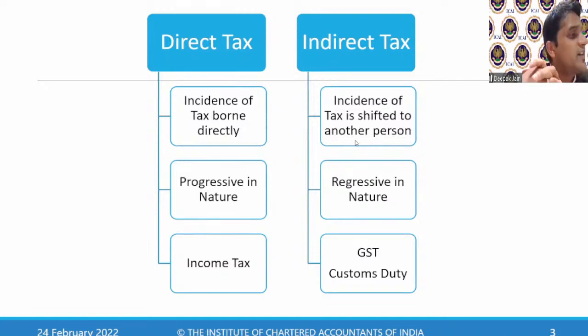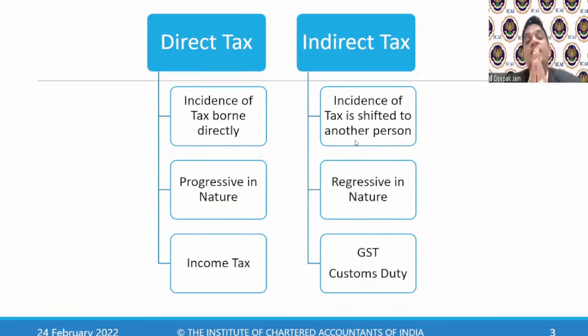TDS is tax deducted at source. Yes, it is tax deducted at source, but is it a direct tax or indirect tax? Most of it being directly or indirectly. That is correct. But TDS is actually not a separate tax.